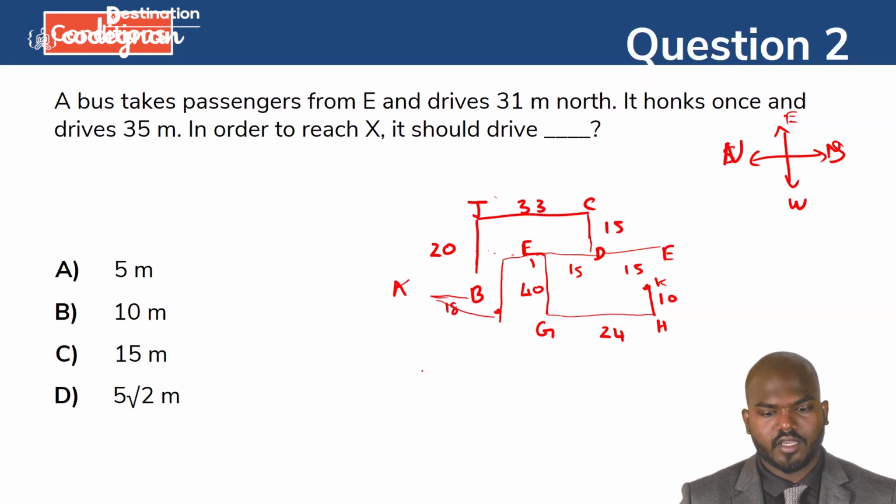So here in the question, guys, you see this particular direction. This is called B, and this is called X. In between them, we can call it 18 meters. Then it is exactly in between the distance of what? So it will reach here in this place, that is the thing we can say.